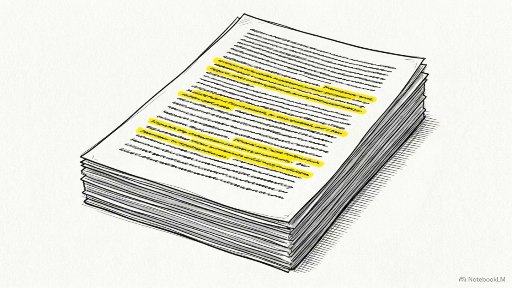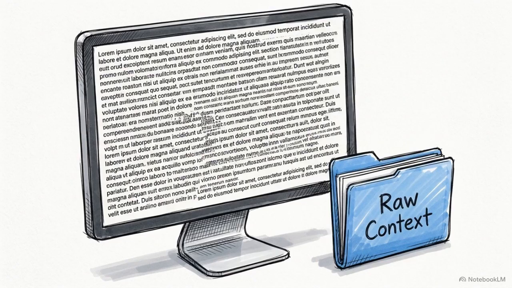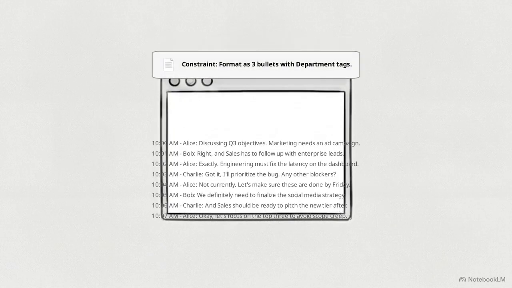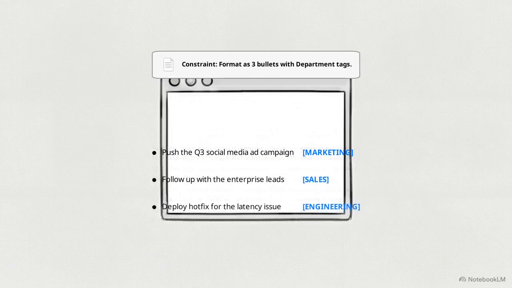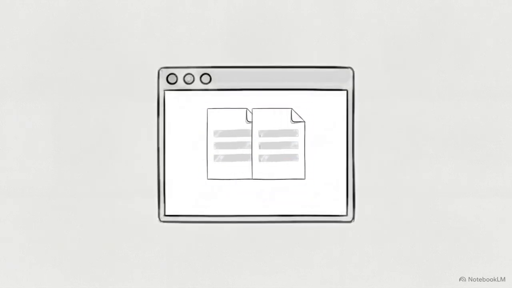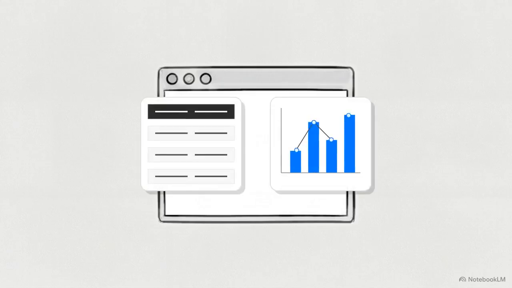Handling data extraction from meeting transcripts requires a different approach. Because transcripts are often disorganized, you must provide the raw source context for the AI to analyze. Placing a prompt directly above the raw transcript sets strict formatting rules, asking the AI to extract exactly 3 action items and assign them to a department. With these rigid instructions, the unstructured conversation organizes into a precise 3-bullet list. Enforcing these data constraints changes how you interact with the tool. It moves from being a simple writer to an analytical assistant that can parse complex information.